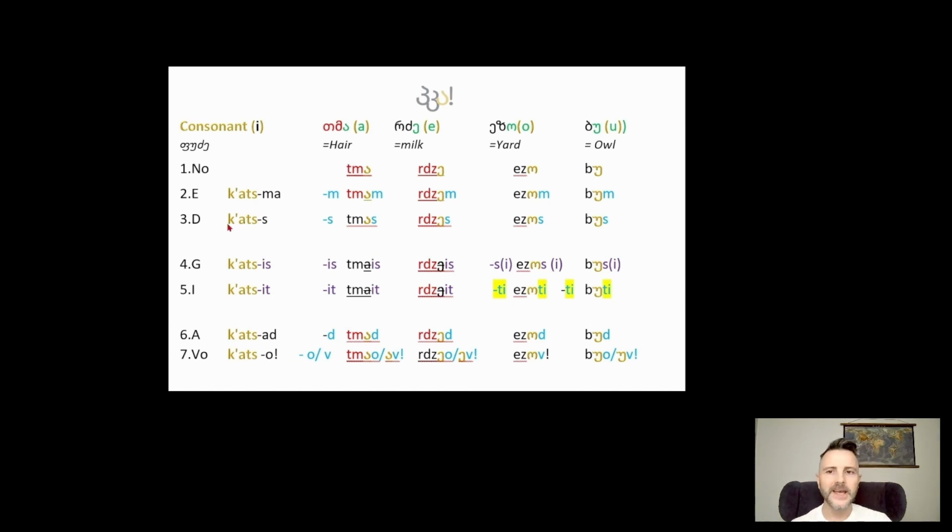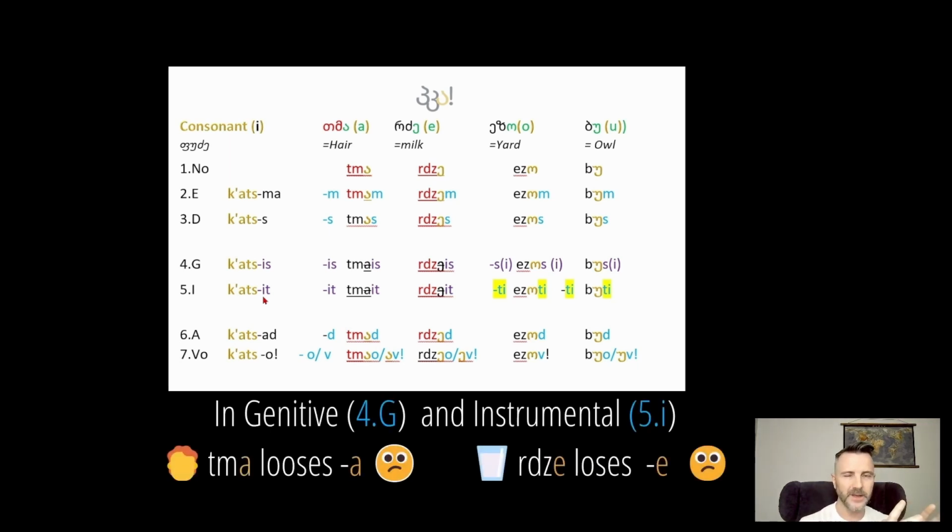So, that's from last week, no? Our pudze plus is, it belongs to the man, katsis. Katsit would be the instrumental case with a man. Now, what's really good is that your A and your E friends, the tma and the rdze, they have lost their vowel. They lost their first drink. And you add the is ending. So, tmis, rdzis.